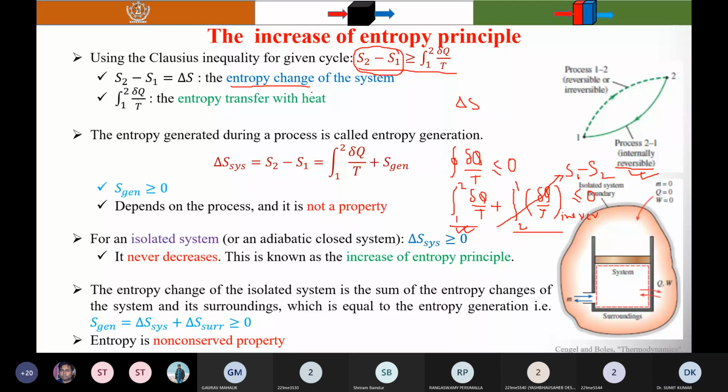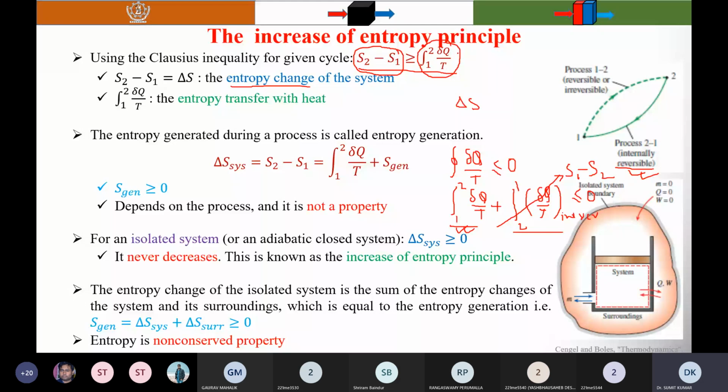And this other term is associated with heat, and you know that energy transfer is always observed at the boundary. Energy transfer occurs in the form of heat, work, and mass.